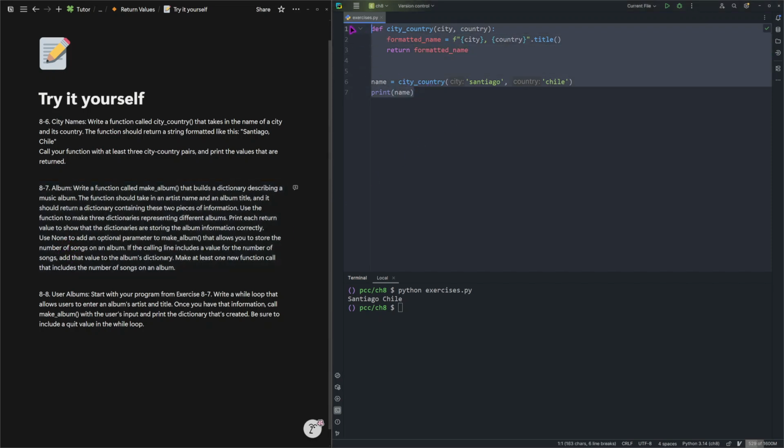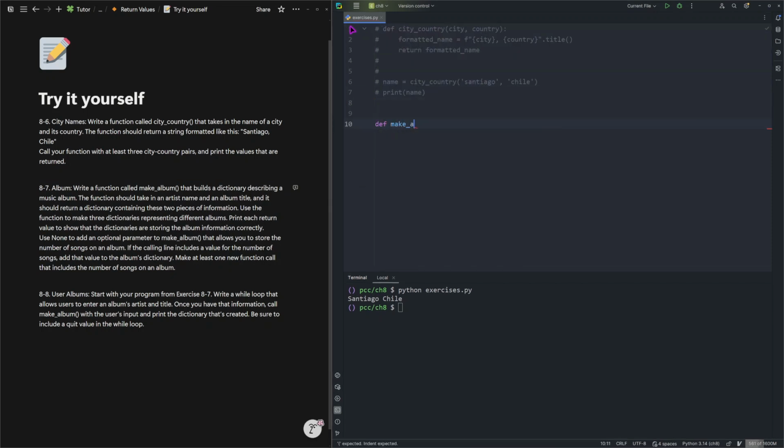Okay, so let's do it. So we are creating a function called make_album, and it needs two arguments. What are they? Artist and title. Artist and title. And we are just going to return a dictionary. Artist is the key, and then the value is artist, and so on with the title. Now we need a colon here.